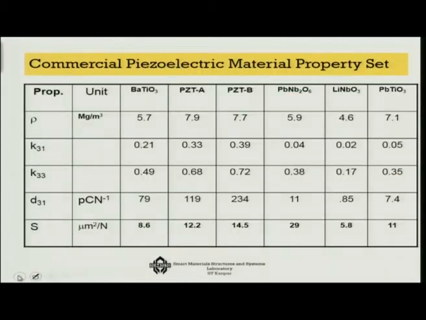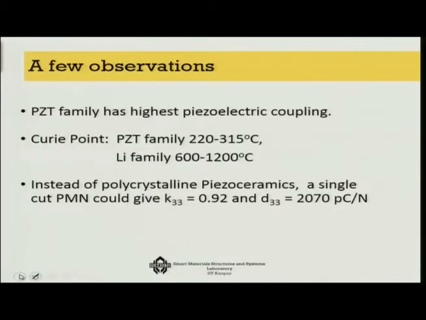If I now compare the properties of some of the common piezoelectric actuators, for example barium titanate, you look at their D31, it is 79 picocoulomb per Newton. Compare that with lead zirconate titanate, you can get the highest of 234 picocoulomb per Newton. And lithium niobiums, etc., are very small, but possibly they work at a higher temperature, which is good for them. So this is an overall comparison of the piezoelectric material property set. Now a few observations you can actually have from this comparison.